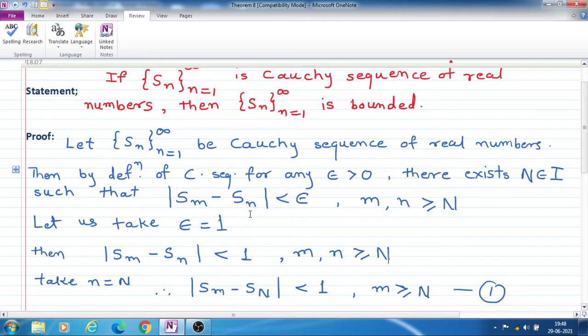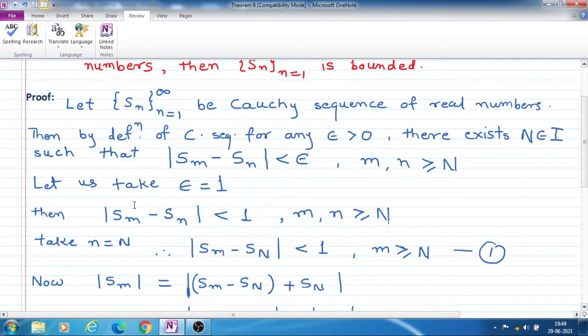This mod Sm minus Sn is less than epsilon for m and n greater than or equal to capital N. So from S capital N, the difference between all the terms is less than this epsilon, and for given epsilon, this capital N will change. This is by definition we have written.